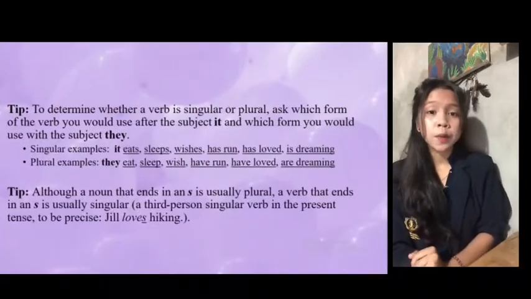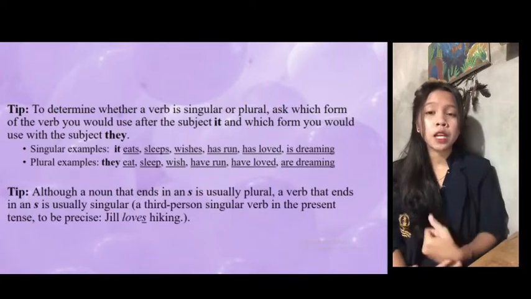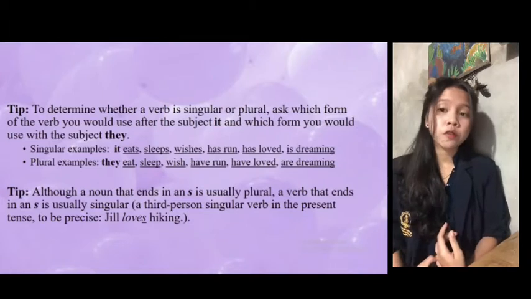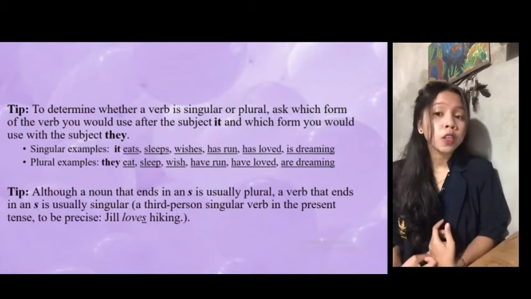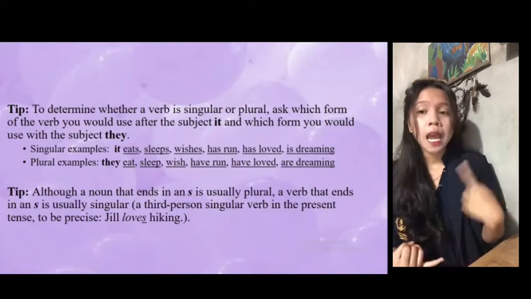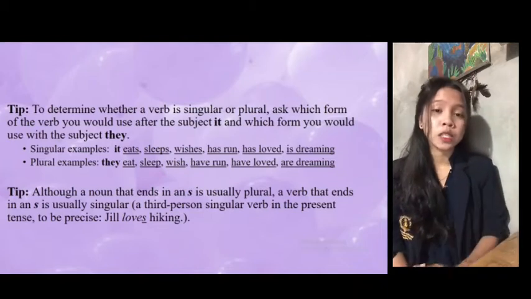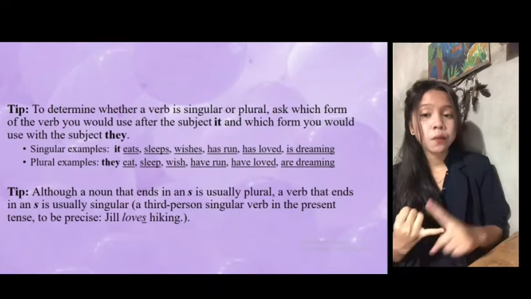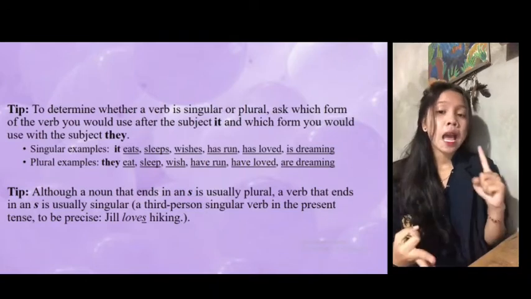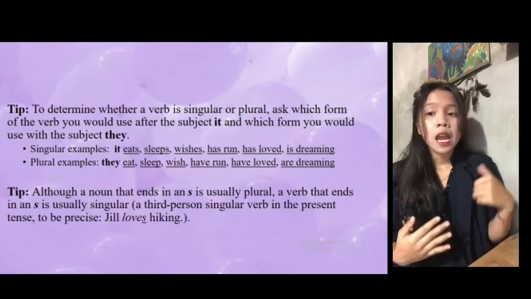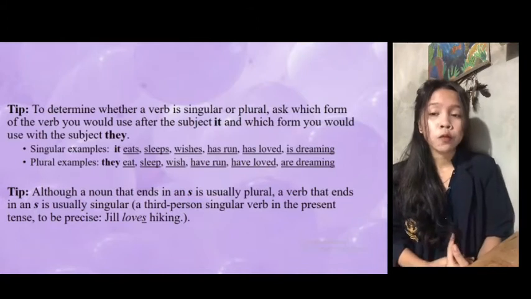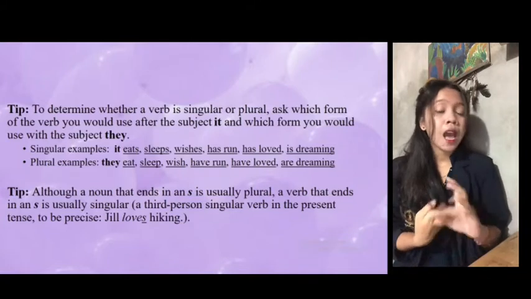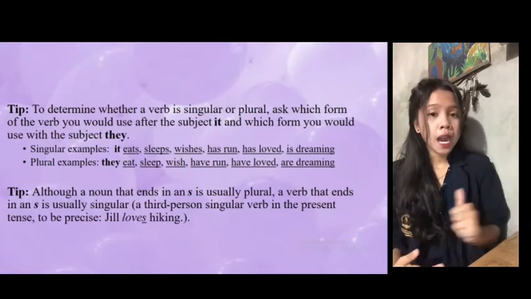And for a tip, to determine whether a verb is singular or plural, ask which form of the verb you will use after the subject it and which form you will use with the subject they. For the singular example, it eats, sleeps, wishes, has run, has loved, and is dreaming. And for plural examples, they eat, sleep, wish, have run, have loved, and are dreaming.